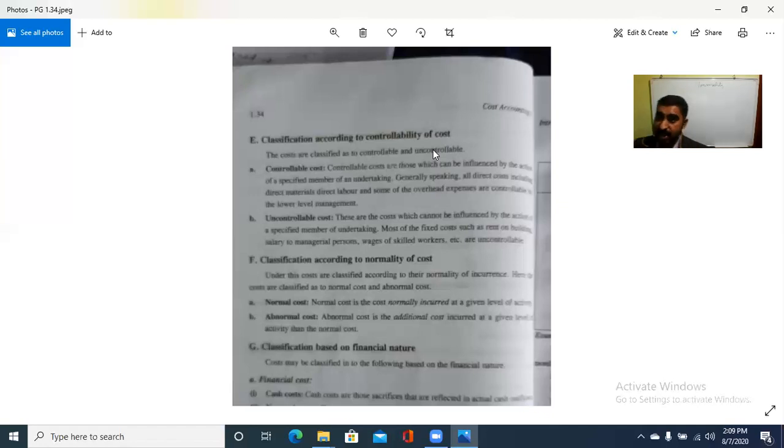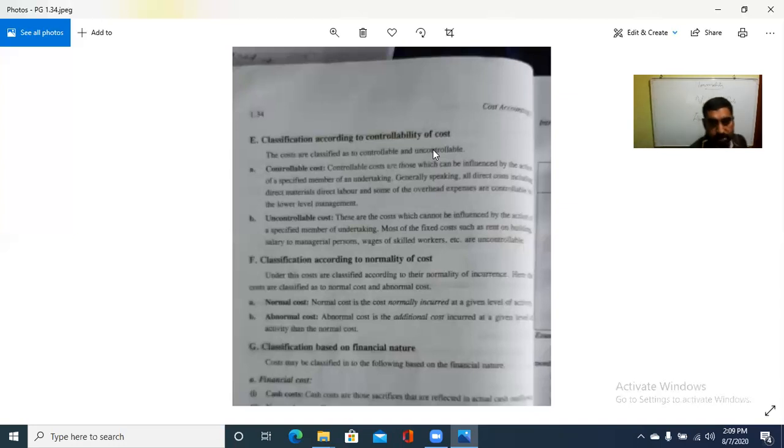If it comes continuously, then it is normal; if it occurs only once in a while, it is abnormal. Hence, the costs are classified into normal cost and abnormal cost. So two things are there as per the normality: normal cost and abnormal cost.